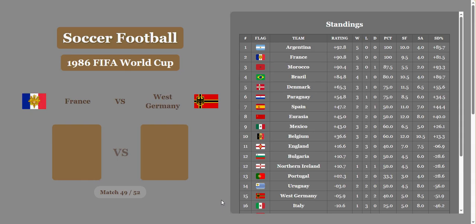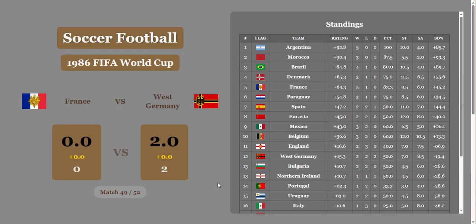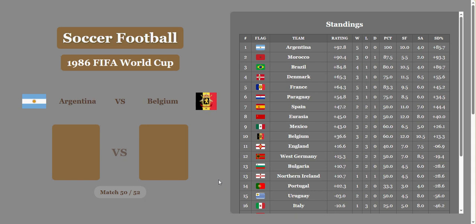France versus West Germany. 0-2 Germany. Oh, France. That's going to knock France out of their number 2 position for sure. No economic difference, or insignificant economic difference. France all the way down to 5th. Germany moves up to 12th. Argentina keeping that first spot.